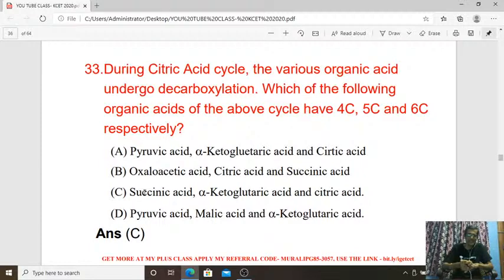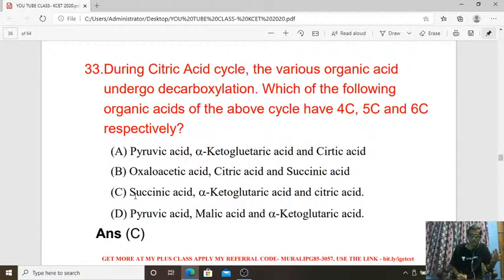During citric acid cycle, the various organic acids undergo decarboxylation. Which of the following organic acids of the above cycle have 4 carbon, 5 carbon and 6 carbon respectively? If you write the citric acid cycle, we can observe different intermediate compounds, that is 4 carbon compound, 5 carbon compound and 6 carbon compound.